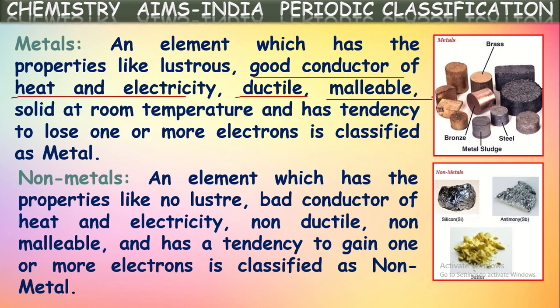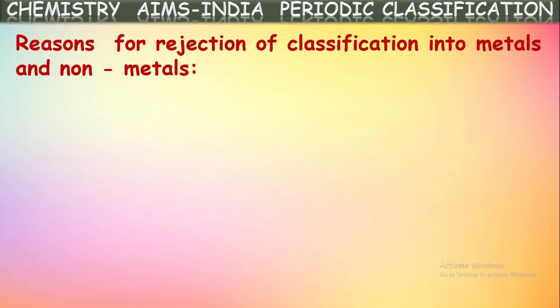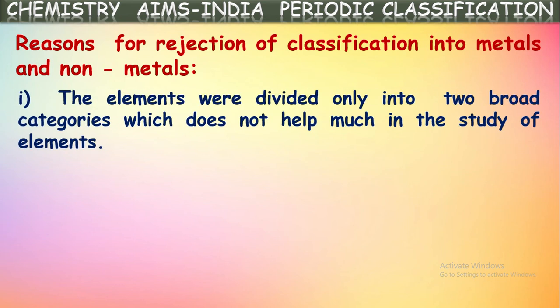Okay, in this way he classified elements into two batches, but this classification was rejected because of certain limitations. So what are the reasons for the rejection of this classification which was done by Lavoisier into metals and non-metals? Let us see here. One of the first among them is that the elements were divided only into two broad categories, which does not help much in the study of elements. Yes, here he classified all the elements into only two batches. Those are metals and non-metals. But this does not help much in understanding the properties of the elements clearly.